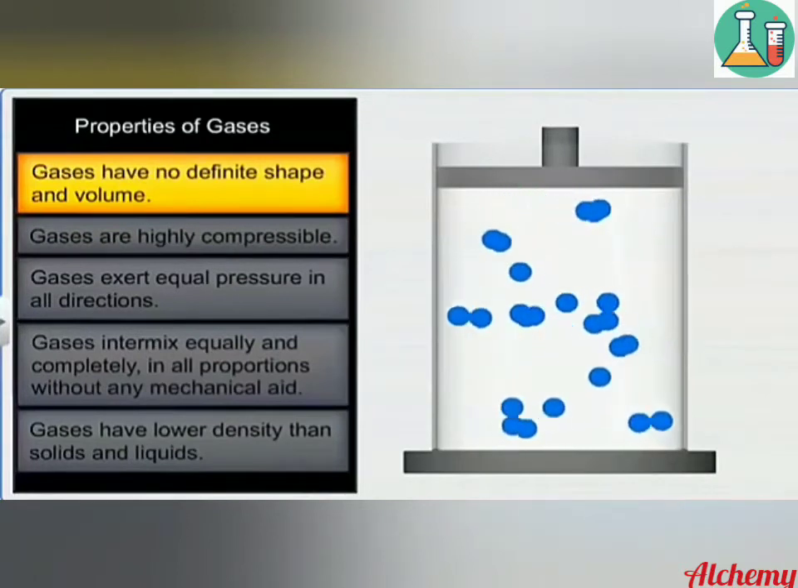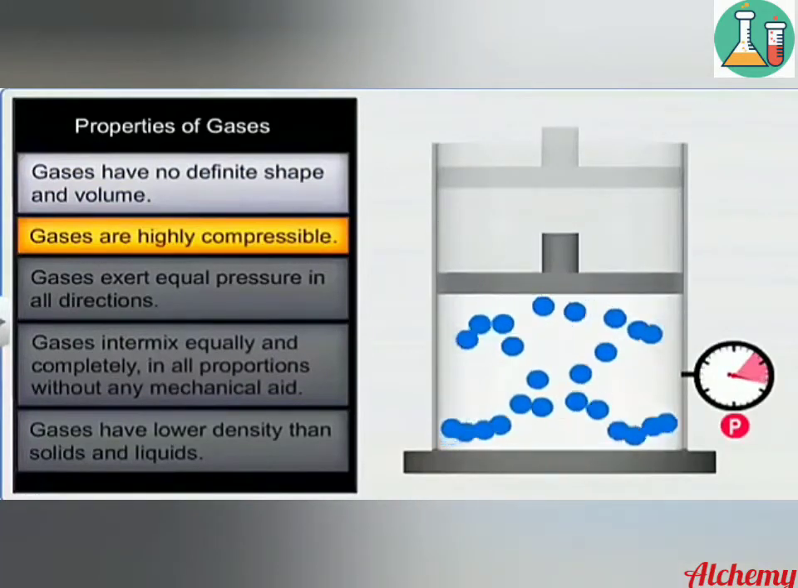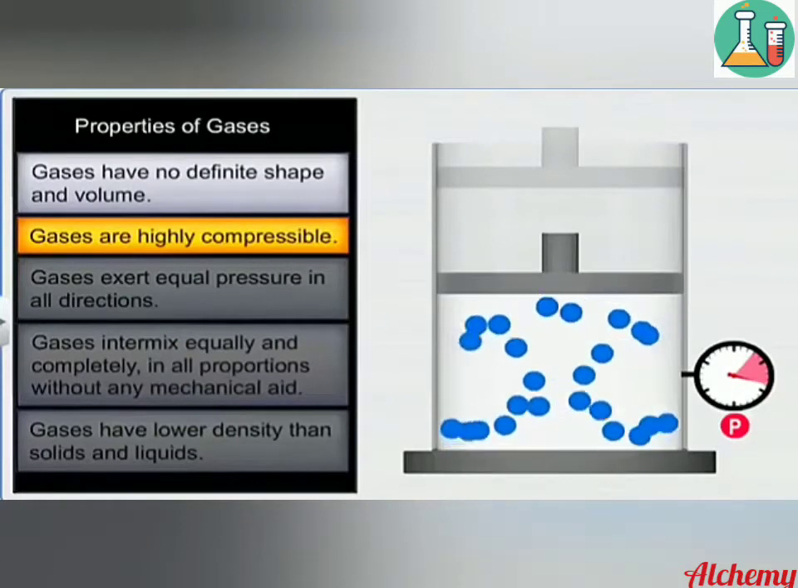Gases have no definite shape and volume. They occupy the shape of the container in which they are filled. Gases are highly compressible. That means on increasing the pressure, the volume of gases decreases.